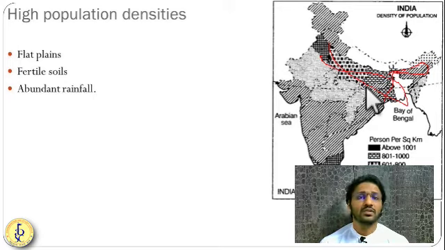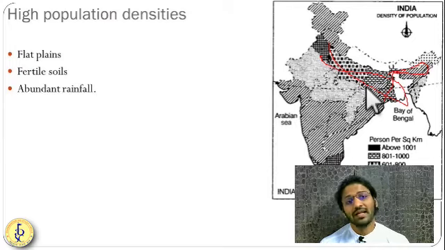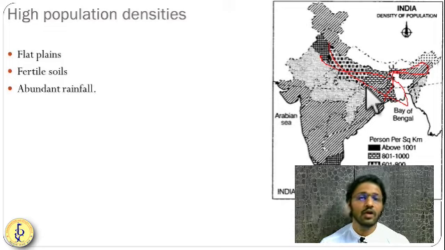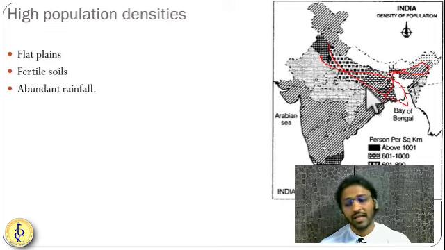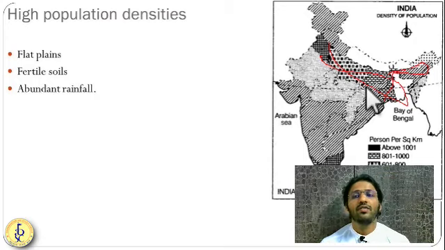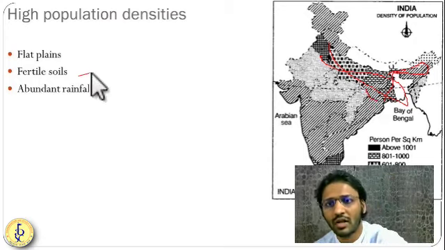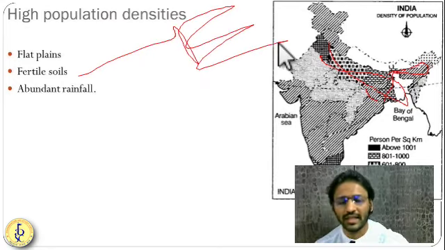It is very easy to construct and build the houses. Also, it is very fertile land. The Ganga Plain is one of the world's most fertile lands, so you can grow anywhere. So farming can sustain, and based on farming, different activities can take place. That's why fertile soil gives rise to larger economic possibilities.